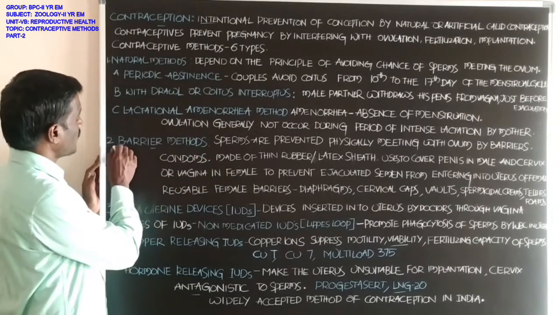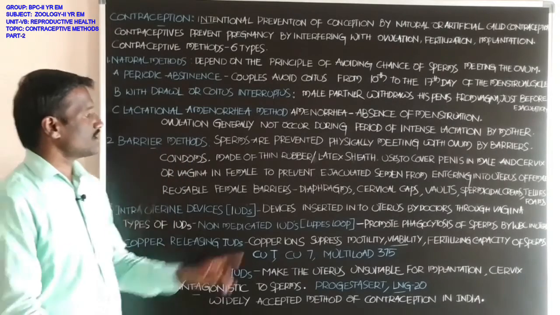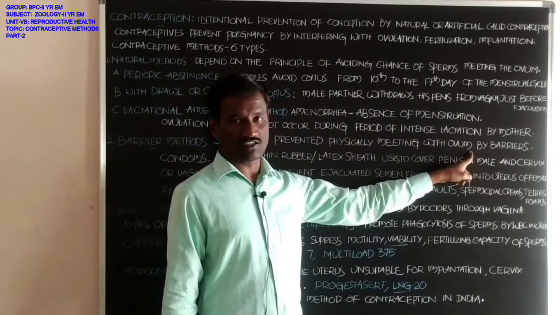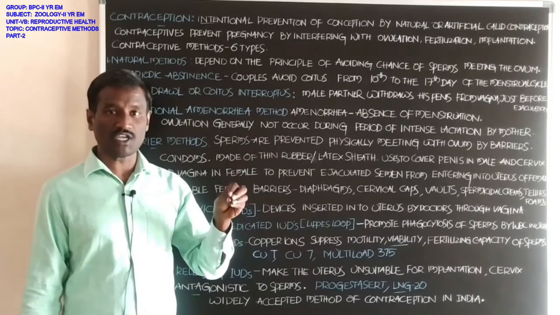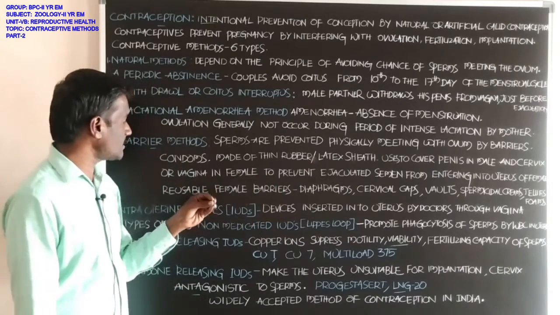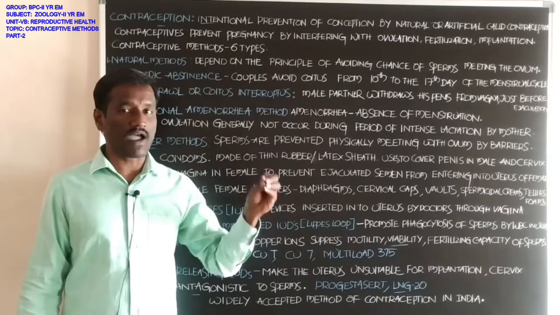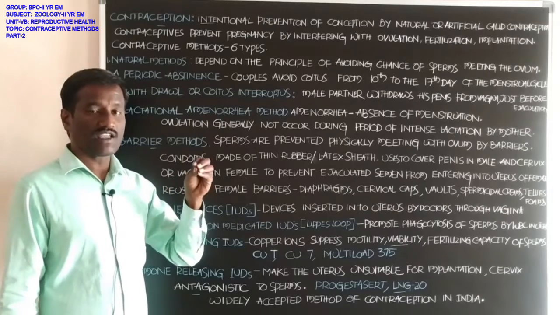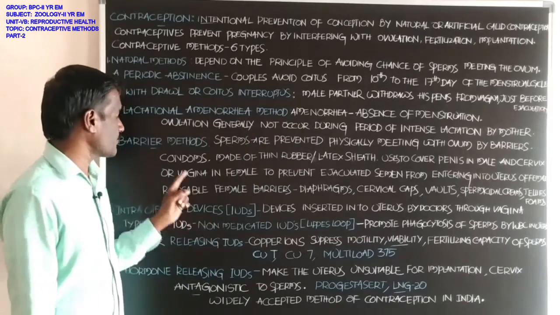Next, student, the second method, that is barrier methods. What about the barrier methods? Sperms are physically prevented from meeting the ovum by barriers. Barriers are one type of contraceptive method and prevent the meeting of the sperm with the ovum.